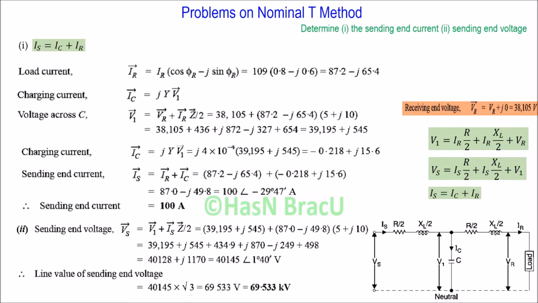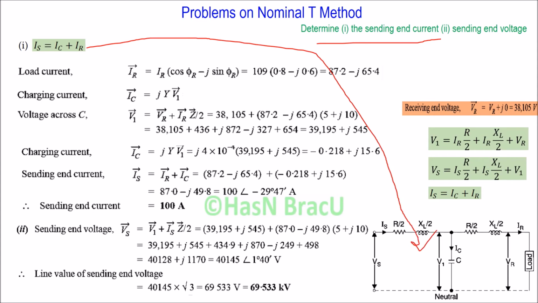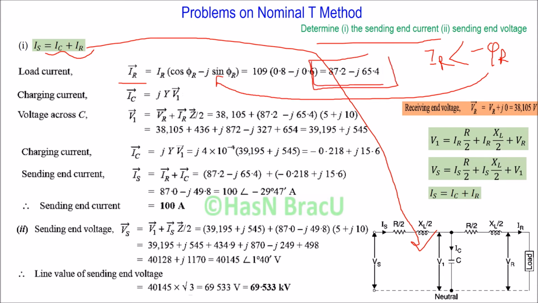Now we want to determine the sending end current, and from the equivalent circuit we can get Is equal to Ic plus IR, right? Here IR, we already know the magnitude. Since the load is inductive load, power factor is lagging, so we have to consider IR at an angle of minus phi r, right? So minus phi r angle we can write as cos phi r minus j sin phi r, right? After putting the value we get 87.2 minus j 65.4 ampere, right?